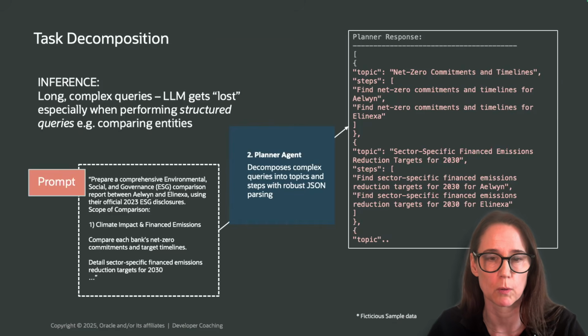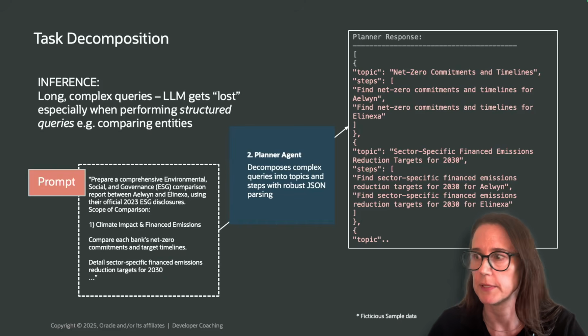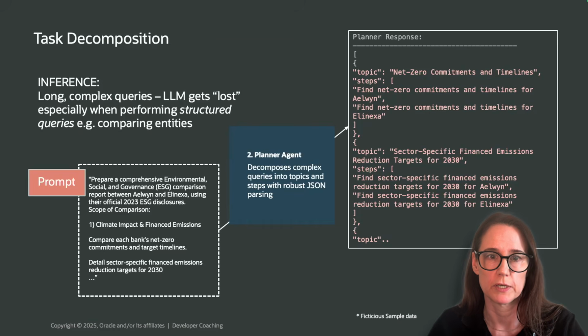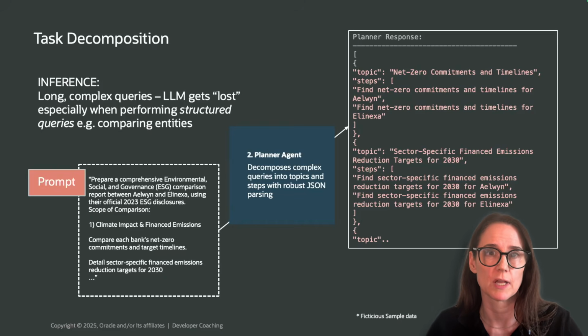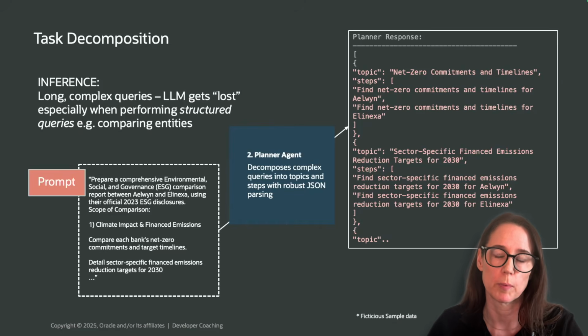Instead of dumping the whole query into the model, the planner agent will rewrite it into a clear set of subtasks, like you see here. So retrieve scope 1, 2, and 3 for each bank, and so on. And then it will align the results for comparison. So each subtask is precise. Each retrieval has a clear scope. Now the model doesn't have to juggle everything at once. It works step by step. And the result is faster, cheaper, and more reliable reasoning. In other words, no more soup at the query side.